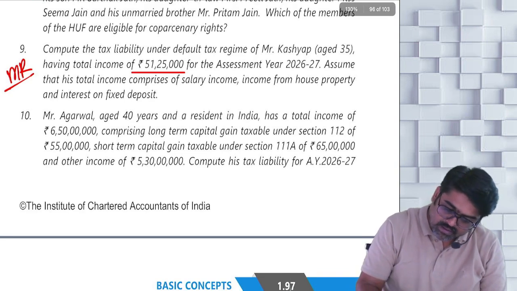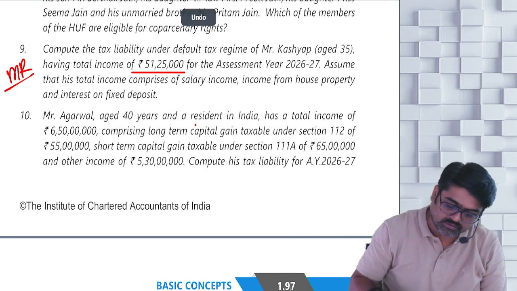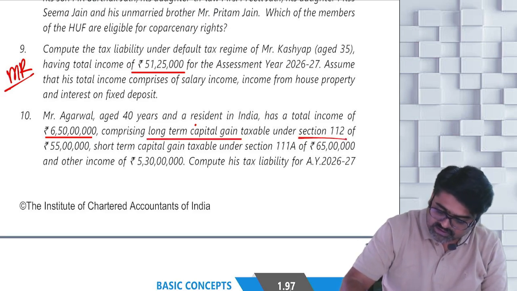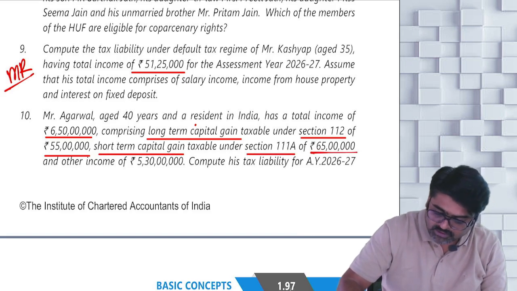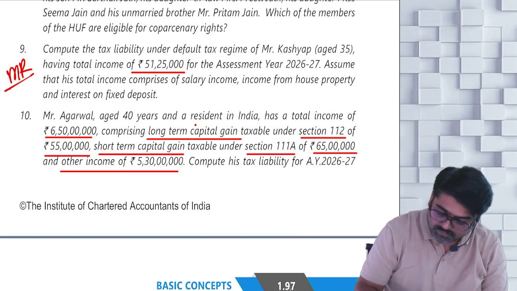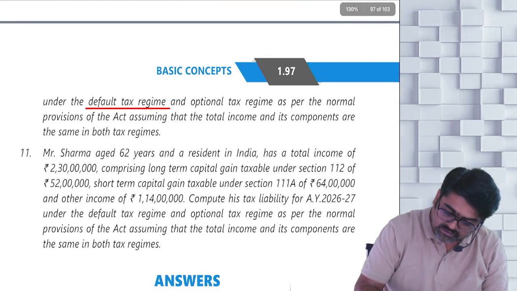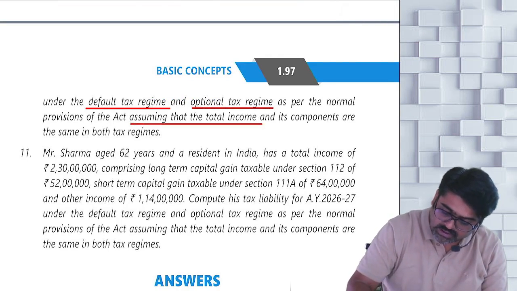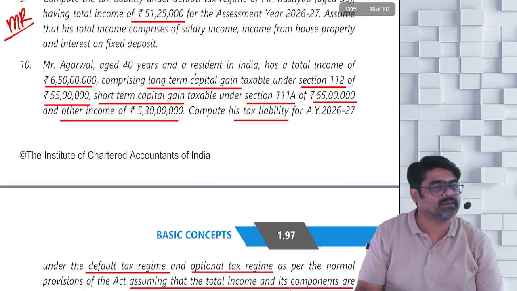Now again, a person aged 40 years and resident in India has a total income of 6 crore 50 lakhs, comprising long-term capital gain under section 112 of 55 lakhs, short-term capital gain under section 111A of rupees 65 lakhs, and other income of 5 crore 30 lakhs. Compute tax liability under the default tax regime and optional tax regime as per the normal provisions, assuming that the total income and its components are the same in both tax regimes. Mark this question important.